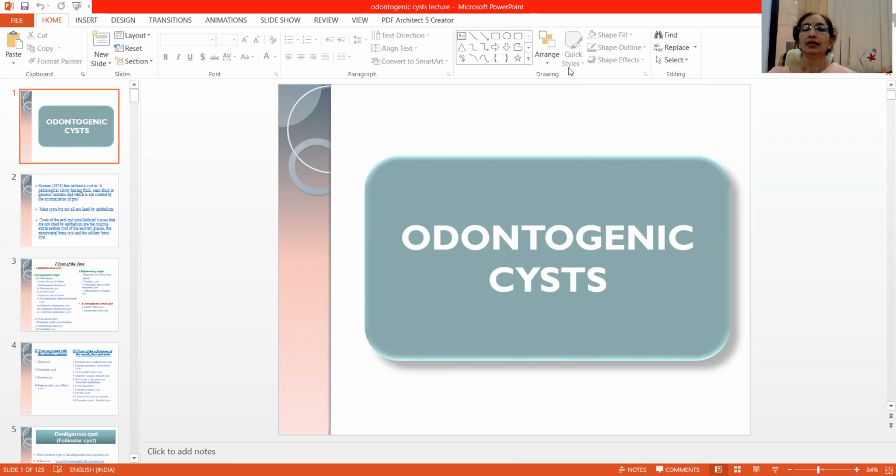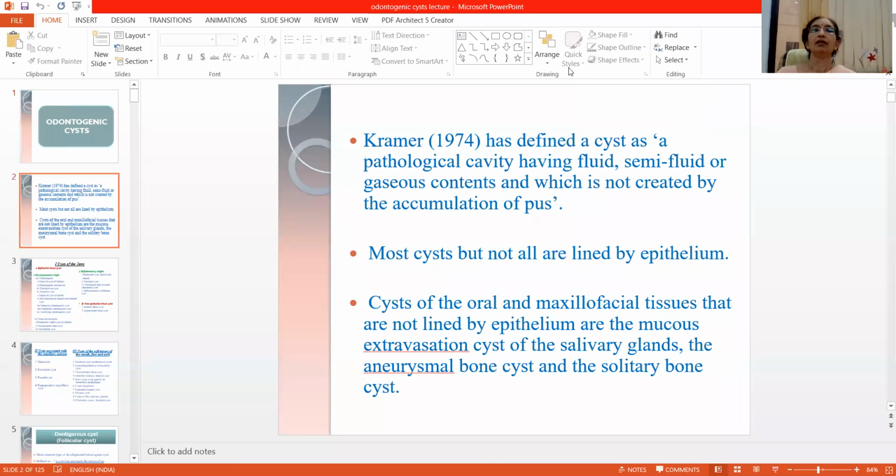Good morning. Today we will see about the odontogenic cyst. Kramer has defined a cyst as a pathological cavity having fluid, semi-fluid or gaseous contents, and which is not created by the accumulation of pus. This is the definition of the cyst.